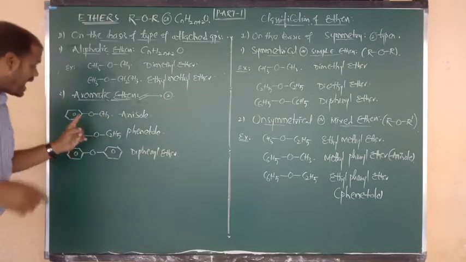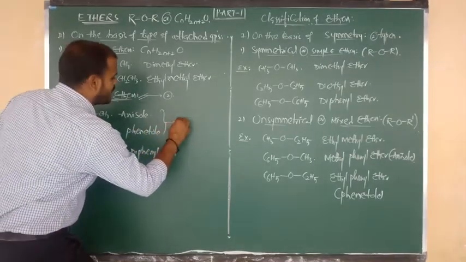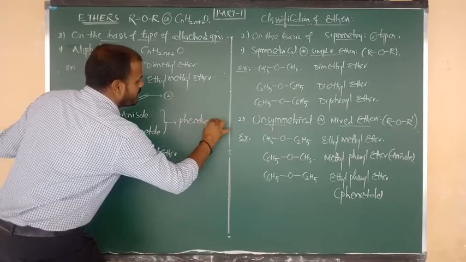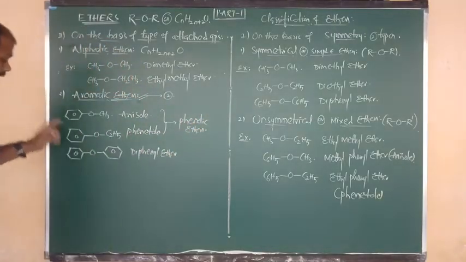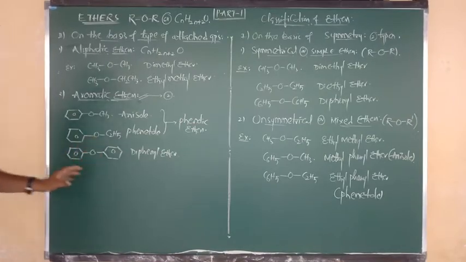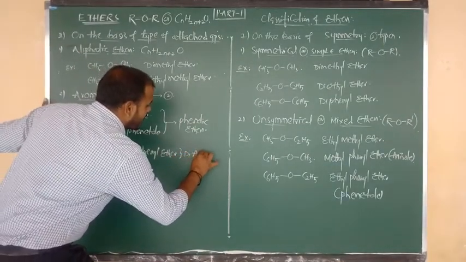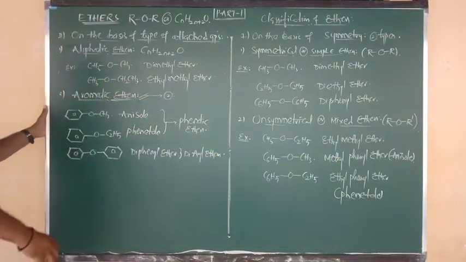One should be phenyl and the other alkyl. Such aromatic ethers are known as phenolic ethers. And if oxygen is connected to phenyl on both sides, this is known as a diaryl ether.